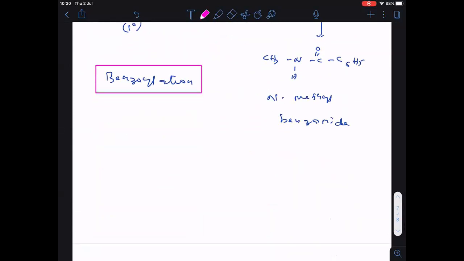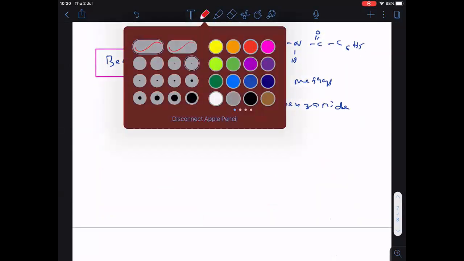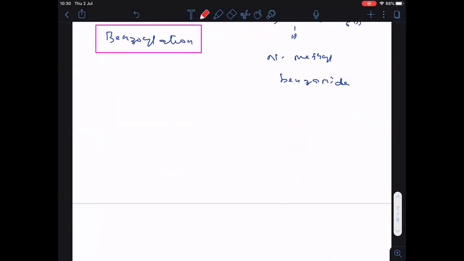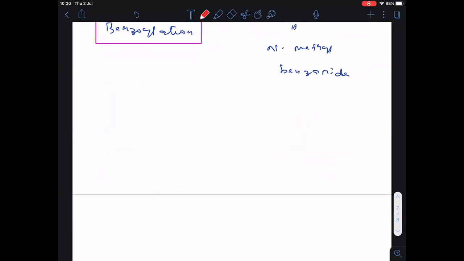Hope it is completed, everyone. Okay, then the next chemical property, a very, very important one, many times repeated in our NEET and CBSE board exams. Even in the practicals you are going to do this one. So what is that? The carbylamine reaction.